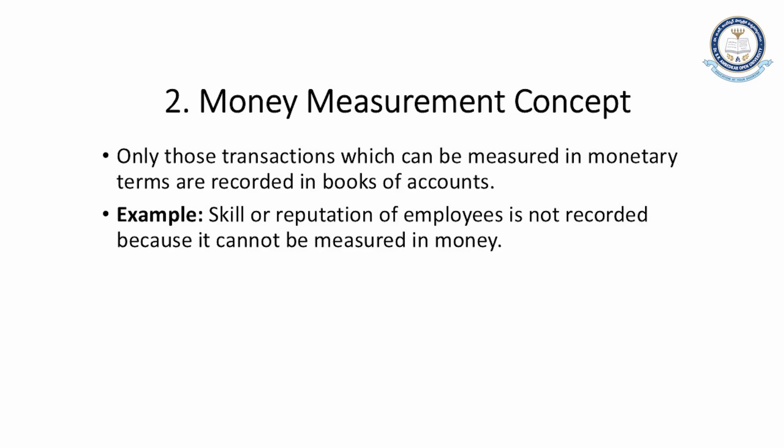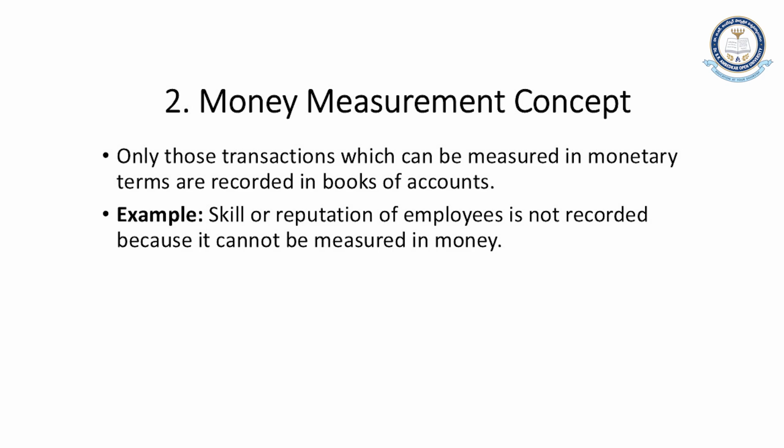Next, we have the money measurement concept. The money measurement concept gives us a rule or guideline that the transactions we record should be based on money. Only those transactions which can be measured in financial, monetary terms will be recorded in the books of account. Anything of a non-monetary nature will not be recorded in the books.